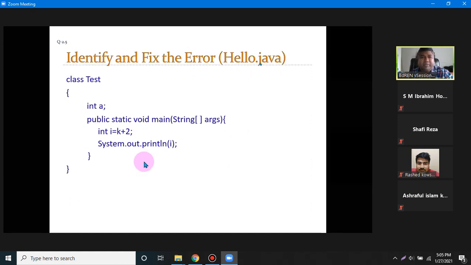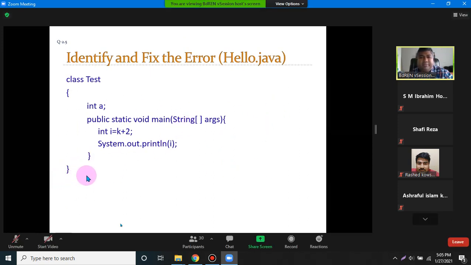Now, can anyone tell me what is the problem in here? Is there any problem in here?